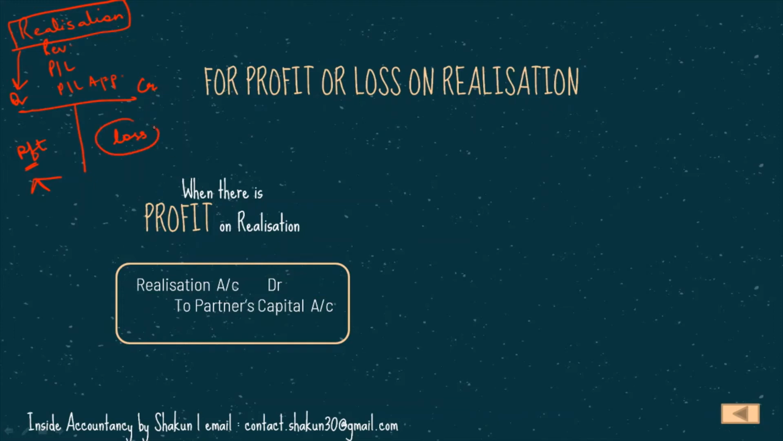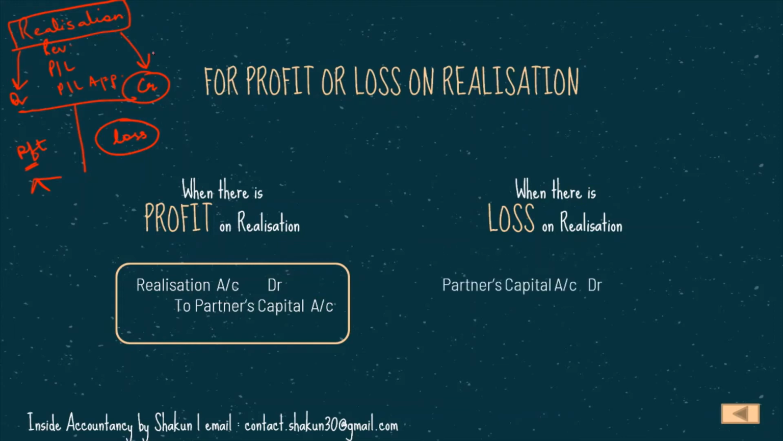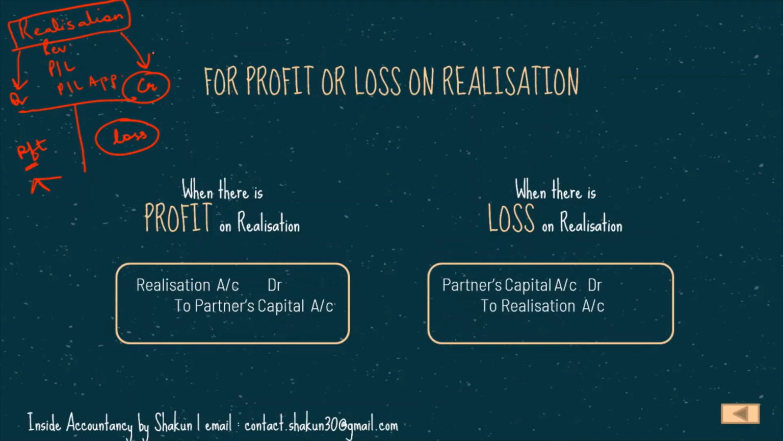Now if the loss comes as a balancing figure on the credit side, so in case there is loss on realization, then the realization account should be credited. So in that case, our entry would be partners capital account DR to realization account. Right, so these are the entries in case of profit or in case of loss on realization, because after we close all the assets, liabilities and realize assets and settle liabilities and make all the adjustments for realization expenses, then we need to close our realization account to find out the profit or loss, and after ascertaining the profit or loss, then the respective journal entry can be passed.